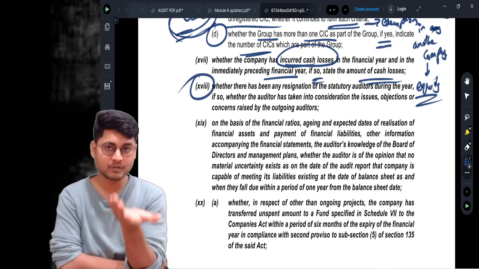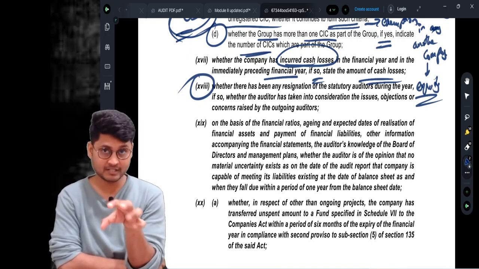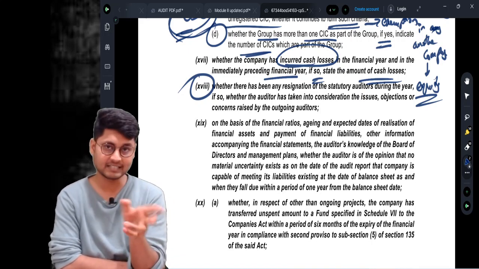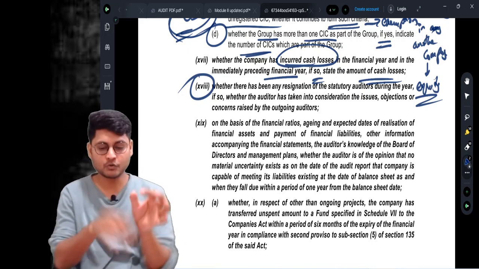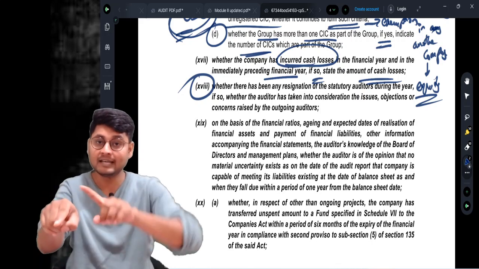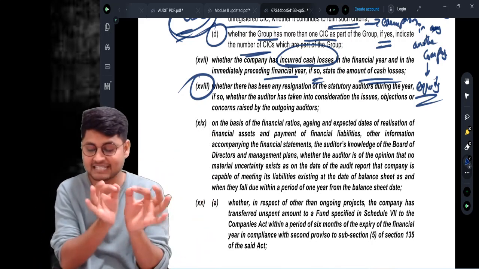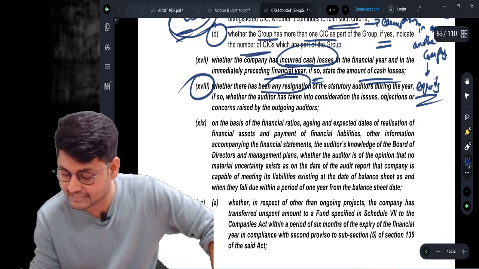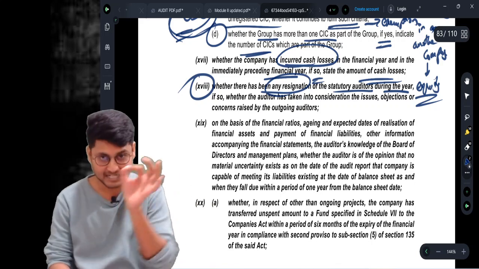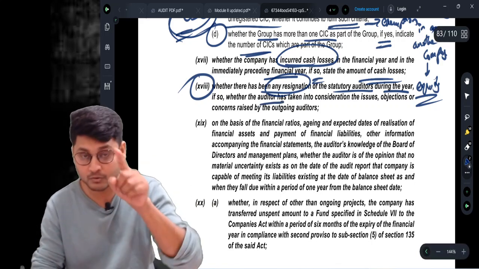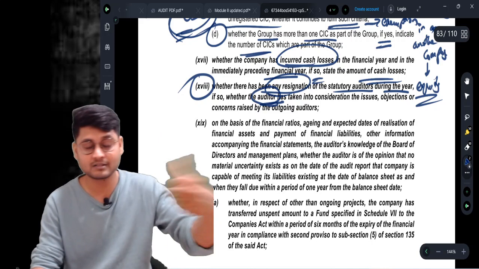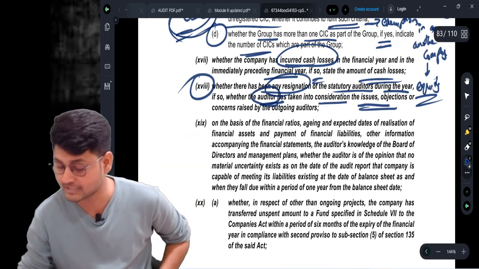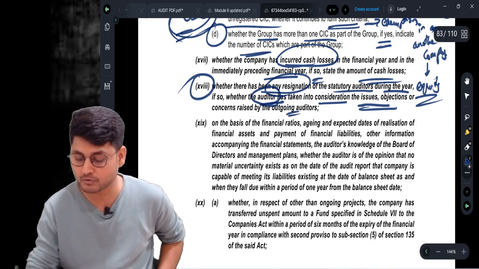Before you are appointed, the existing auditor who was already appointed in that company resigned. In place of him, you are going as an auditor. Now you are acting as an auditor in place of a resigned auditor. If such a case exists, then see whether there has been any resignation of the statutory auditor during the year, and if so, whether the auditor, now it is you, who is replacing the outgoing auditor, has taken into consideration the issues and objections or concerns raised by the outgoing auditor.